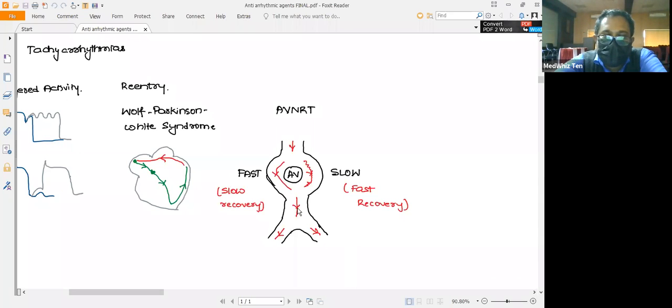So this impulse will travel across the myocardial cells. So once the fast pathway transmits this impulse, even across the slow pathway, the impulse generated along the slow pathway will be halted.